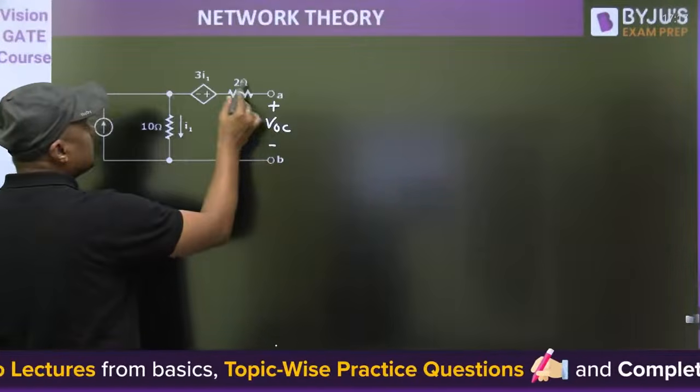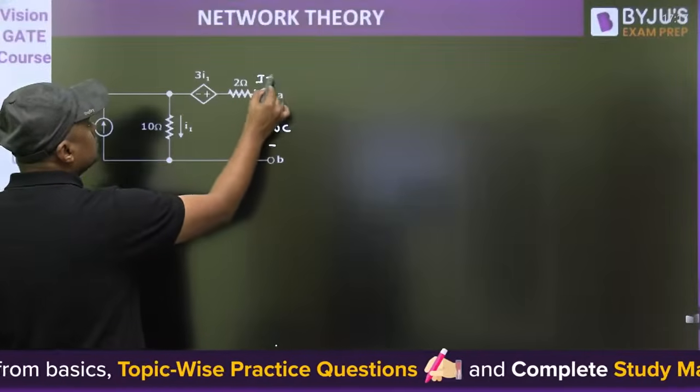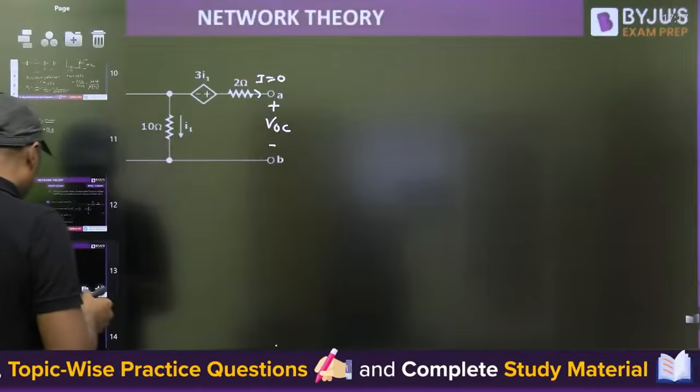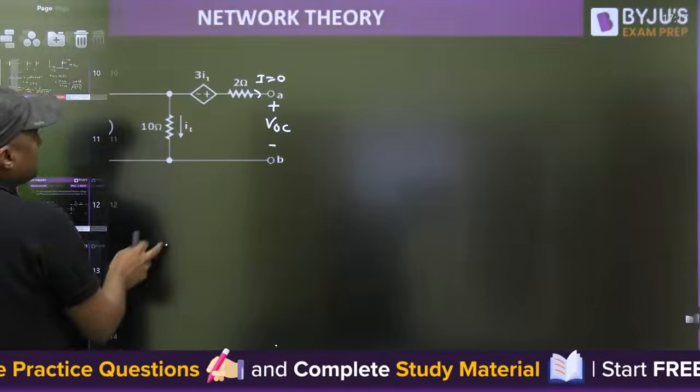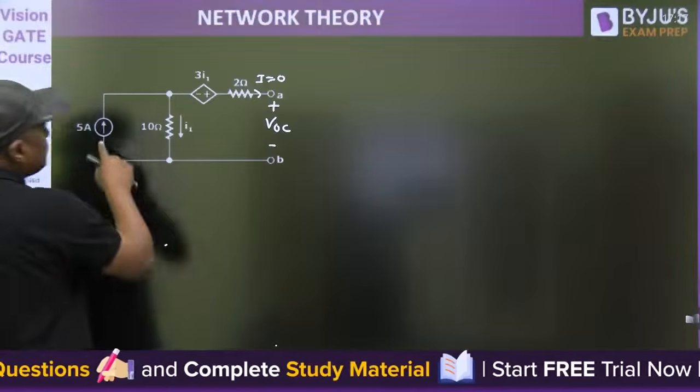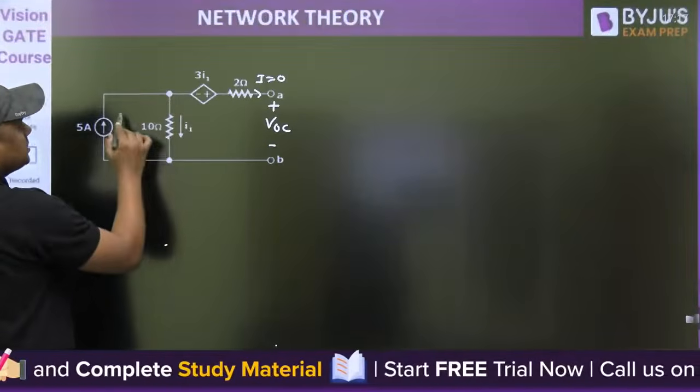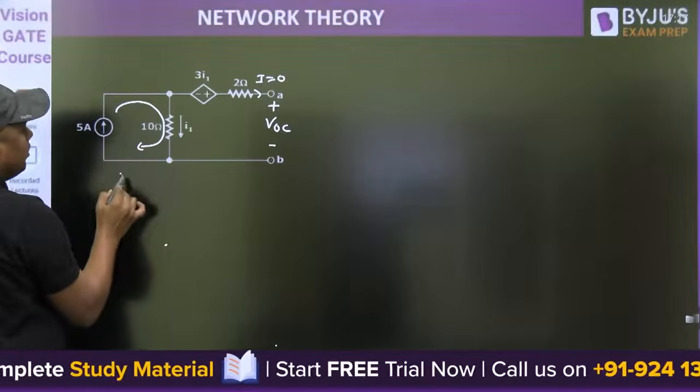What is the VOC? There is no current in this branch, I is equal to 0. That's why it is called open circuit. Now, in case of open circuit, this 5 ampere will become I1 because this current will flow through this. So what is the value of I1? 5 ampere.